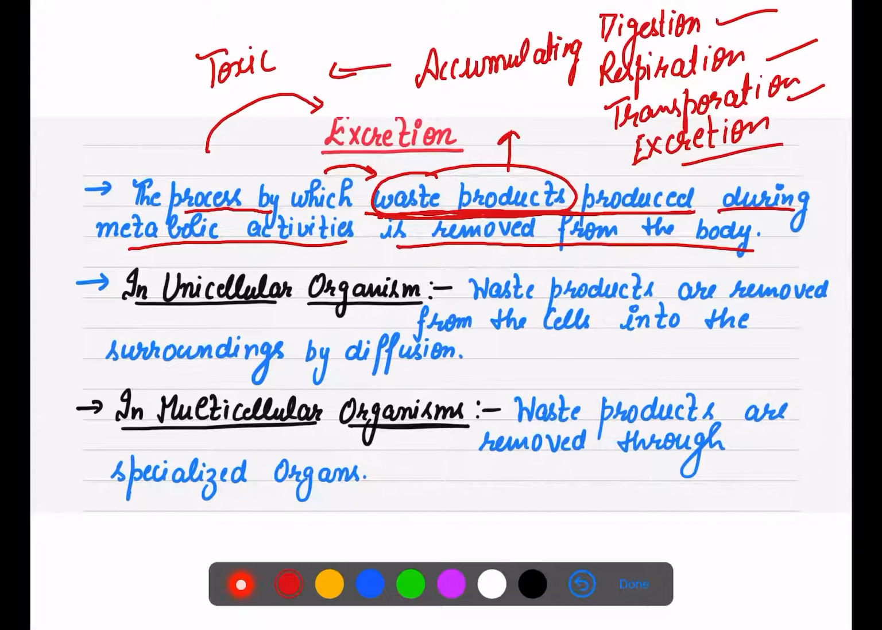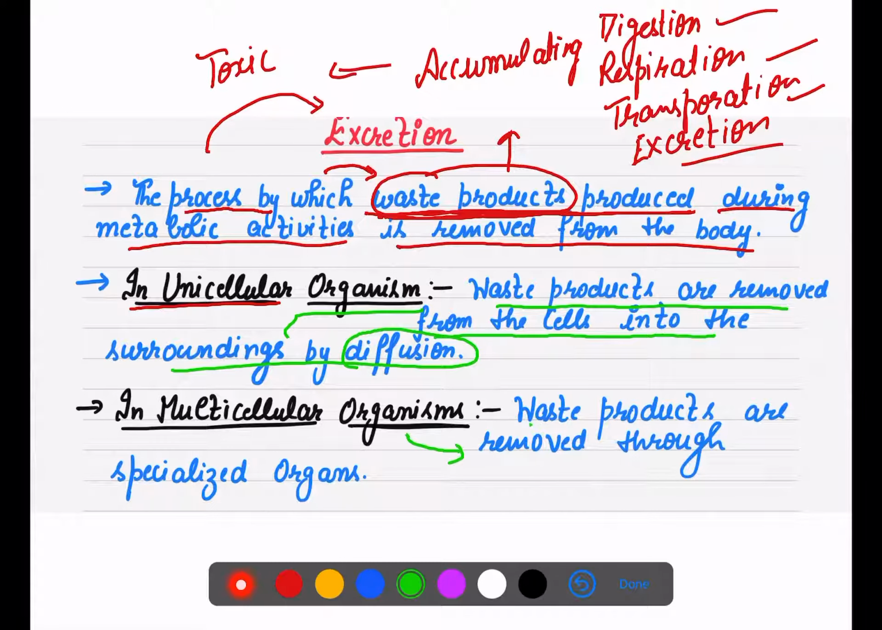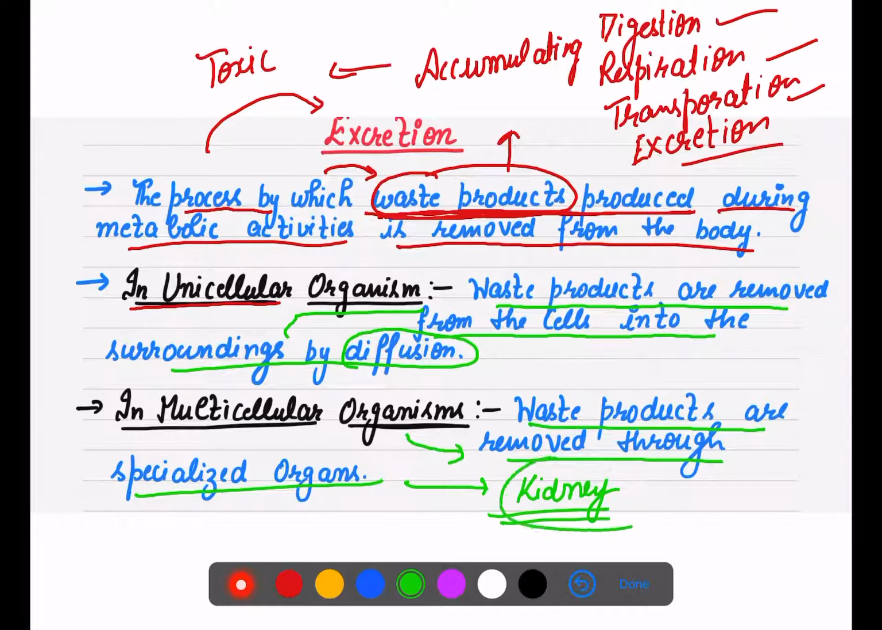Now if we talk about simple organisms, that is unicellular organisms like amoeba and paramecium, the waste products are removed from the cell surface only into the surroundings, and the process used here is diffusion. But in multicellular organisms like us, waste products are removed through specialized organs. Like in our case, we use the excretory system which has an important part, that is the kidney.